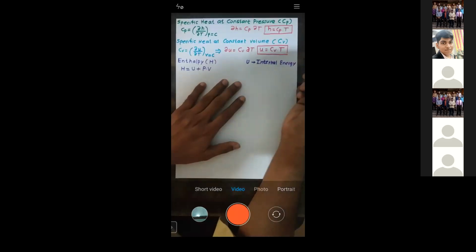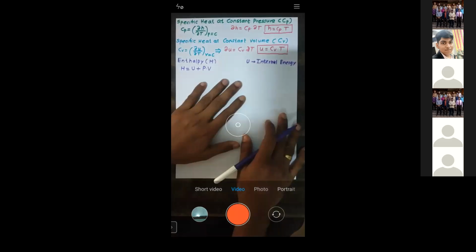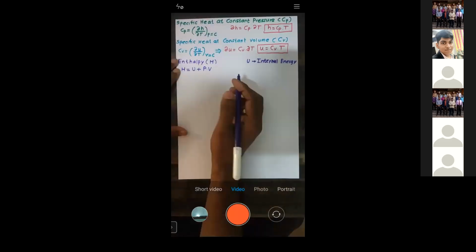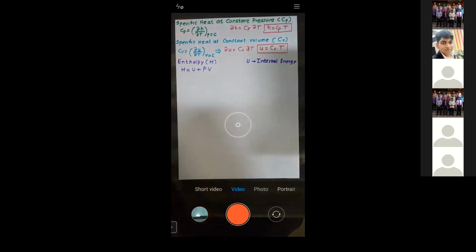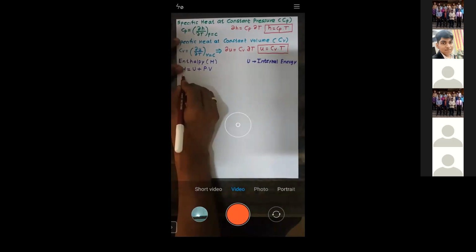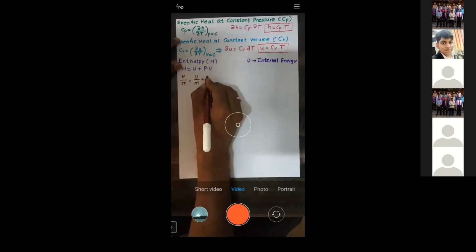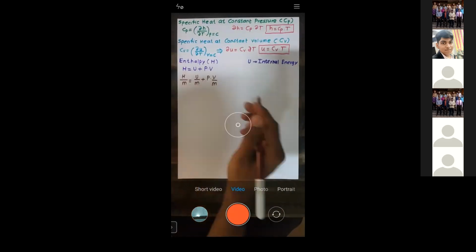Now I will divide this entire equation by mass. So h is H by m, equal to u, which is U by m, plus P into v, which is V by m. Pressure is never divided by mass, obviously volume we need to divide by mass.